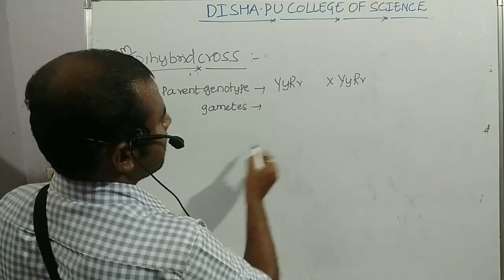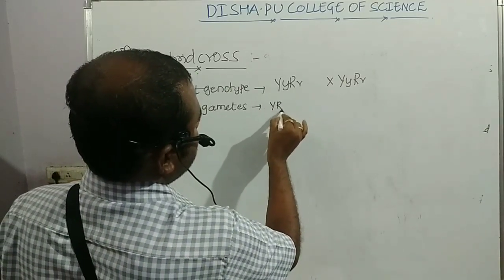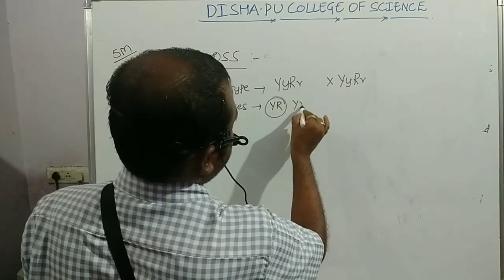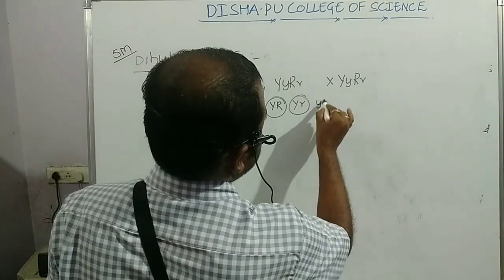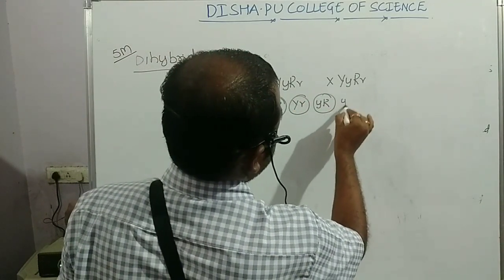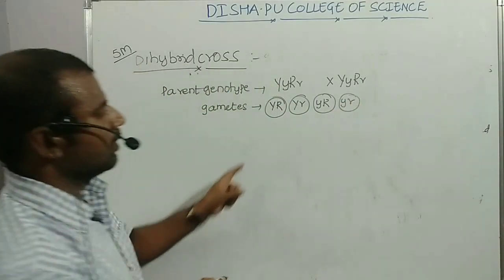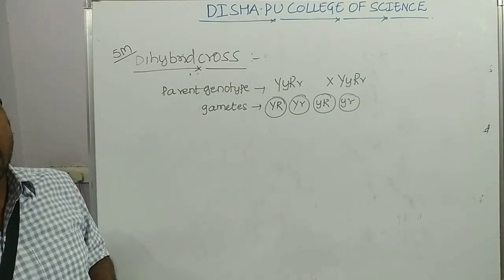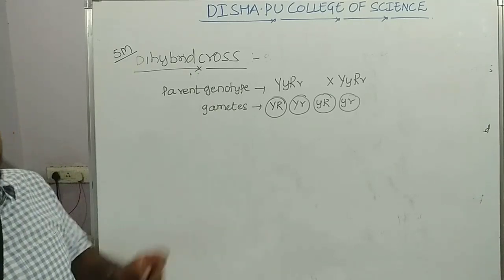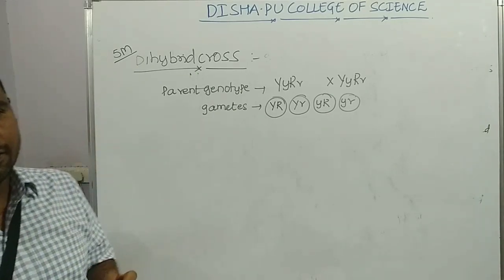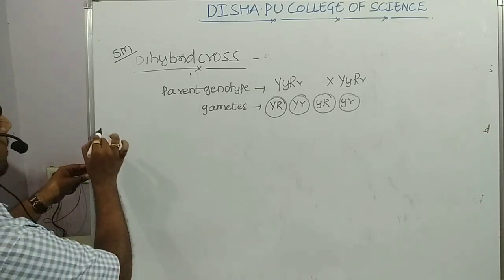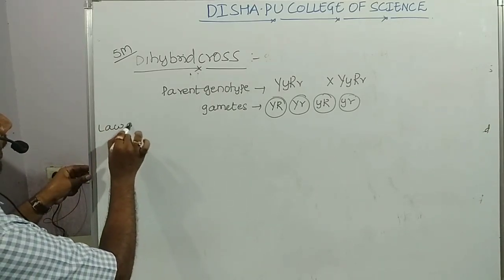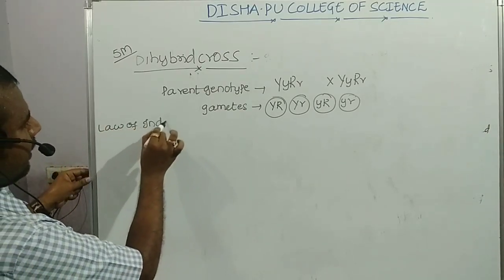Here the gametes are capital Y capital R, capital Y small r, small y capital R, small y small r. So these are the 4 possible gametes of the F1 generation plant, and here it is following the third law of Mendel, that is the law of independent assortment.